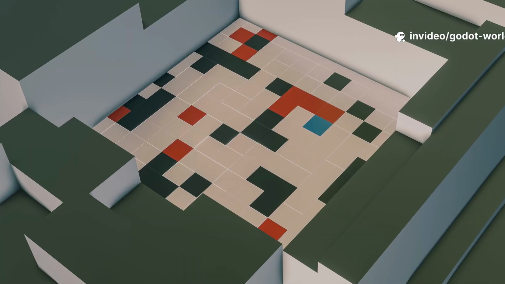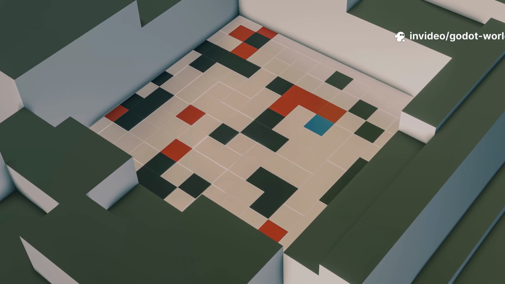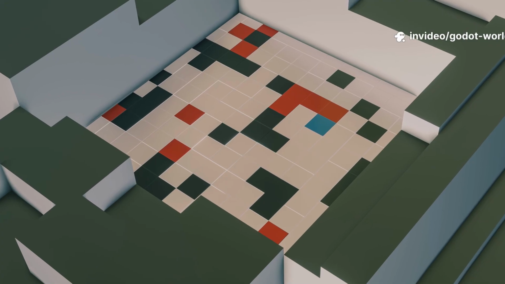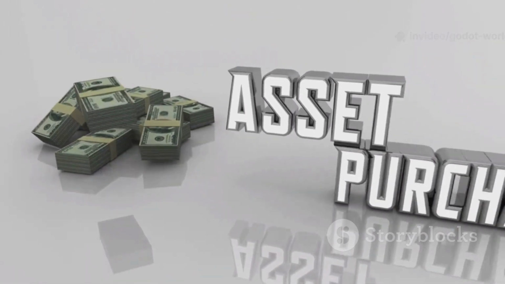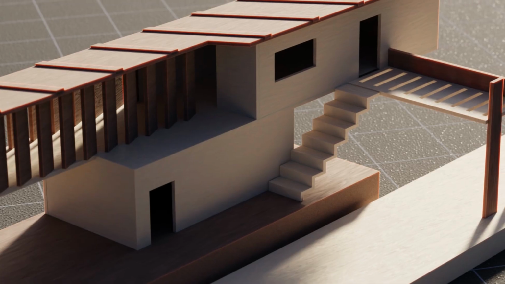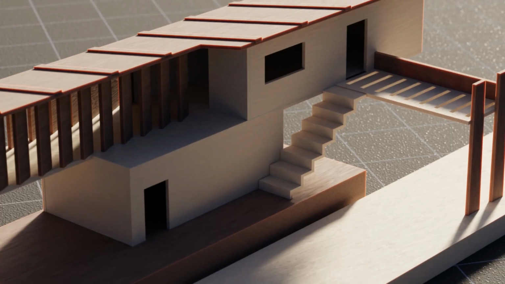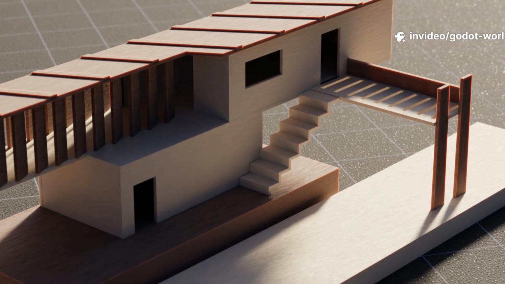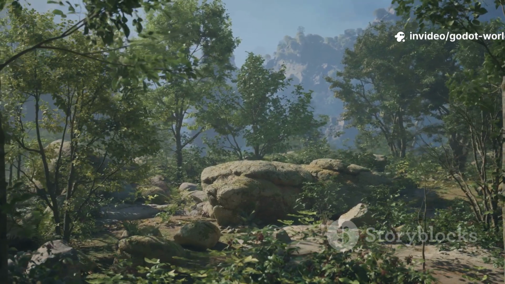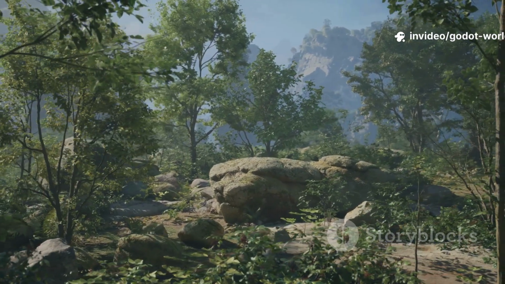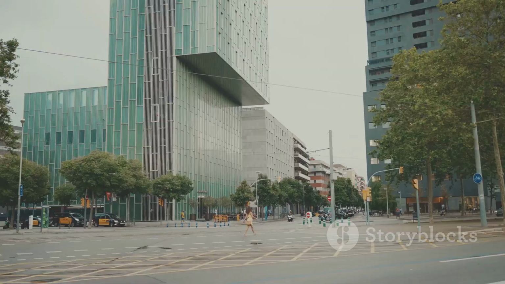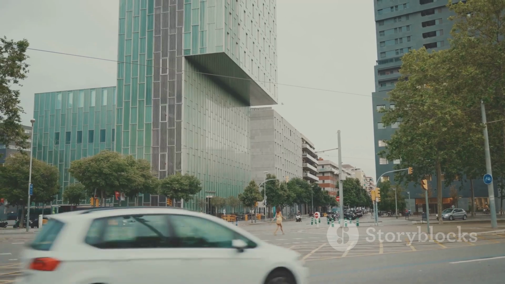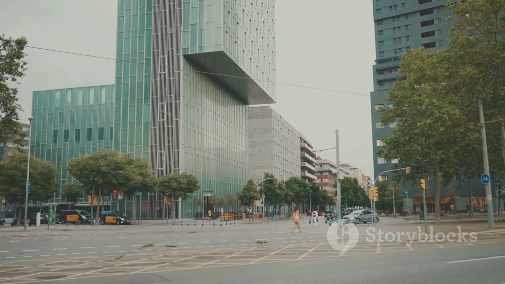Forget the idea that you need to be a master programmer or a professional artist to begin. Godot's editor is designed to be intuitive. Its node-based scene system feels like playing with digital building blocks, making the entire process approachable. You can create complex behaviors without writing a single line of code using its visual scripting system, or you can dive into the easy-to-learn GDScript language when you are ready.